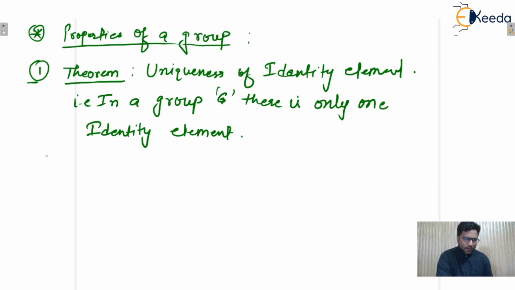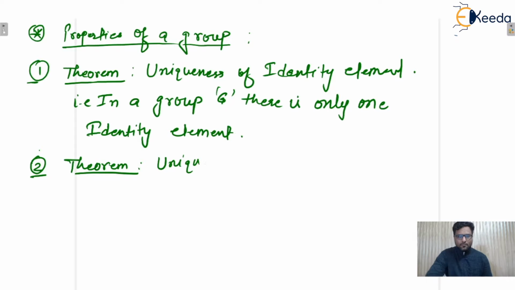Okay. Next one, let us consider the second theorem. Second one is uniqueness of inverse element.